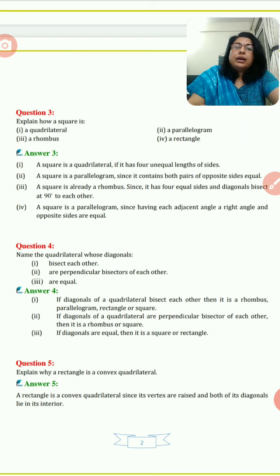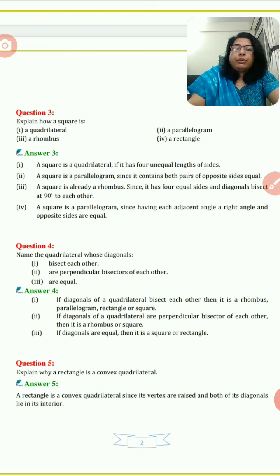Then a parallelogram. A square is parallelogram because its opposite sides are parallel. And a rhombus because its all sides are equal. And the last, a rectangle because its all angles are right angles.